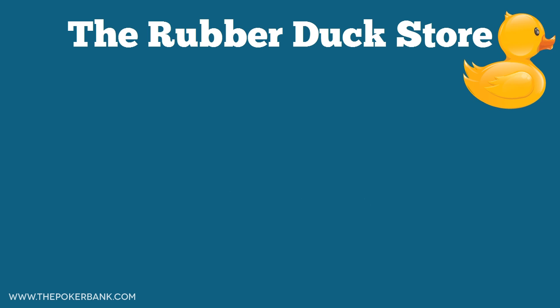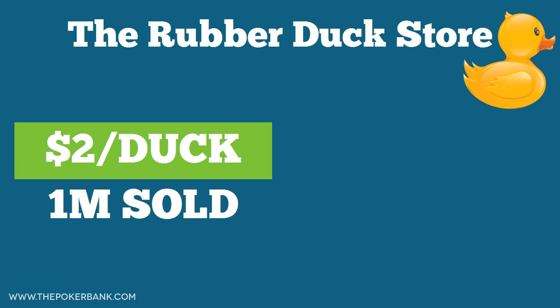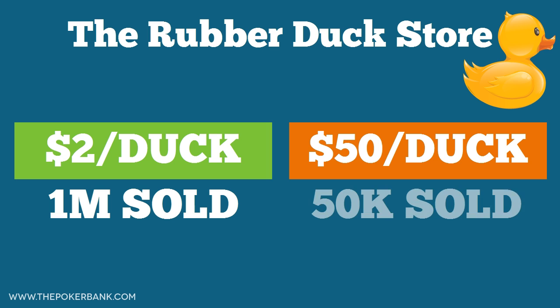You sell rubber ducks. You use your sales data and determine that if you sell each rubber duck at $2, you will sell 1 million ducks. Well, let's graph that on a graph with the x-axis being the number of sales and the y-axis being price. We then consider what would happen if we raised the price to $50, which of course is significantly larger. We think by raising the price to $50 we would only sell 50,000 ducks.